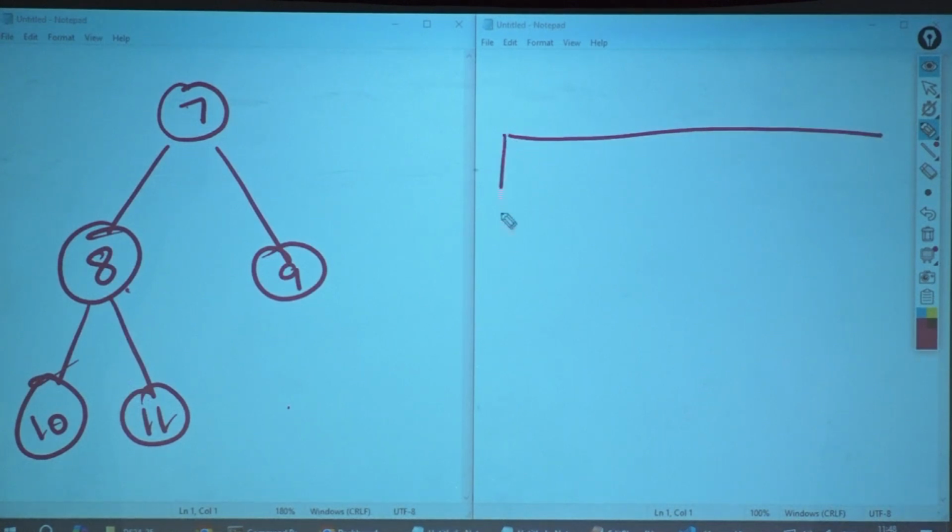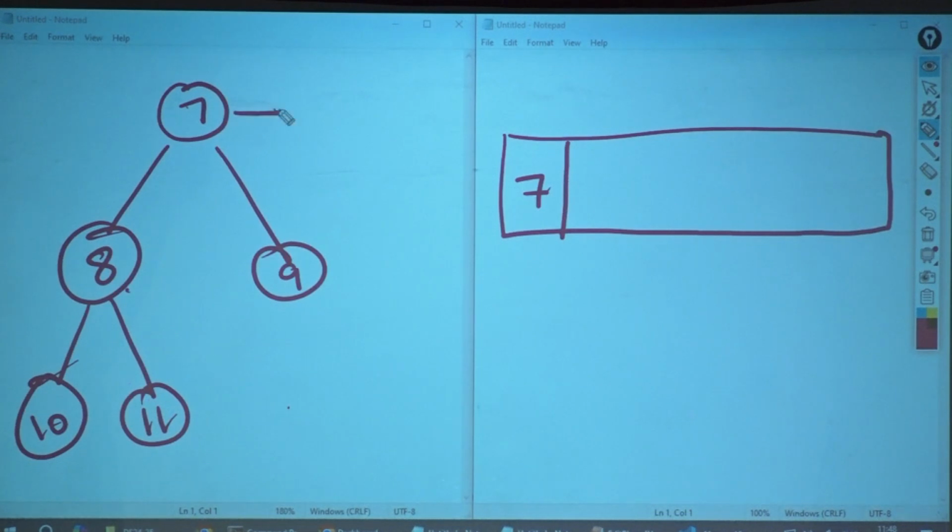Yes, I can. And if I can, how do I store the data? Okay? I will store 7 here. This is at index 0, level 0. Now, if you are at level, I will denote this as I. If I am at I, my left would always be 2 multiplied by I plus 1.